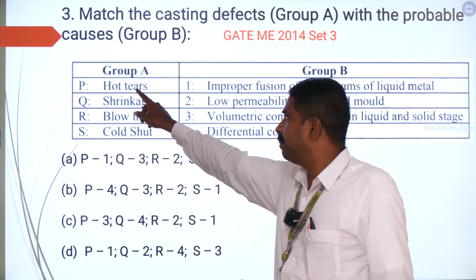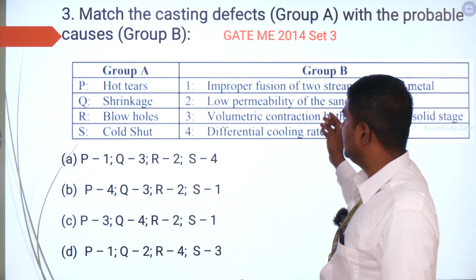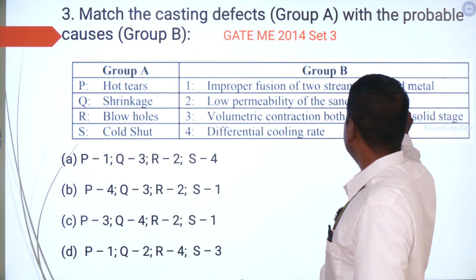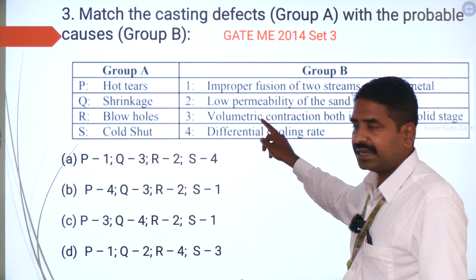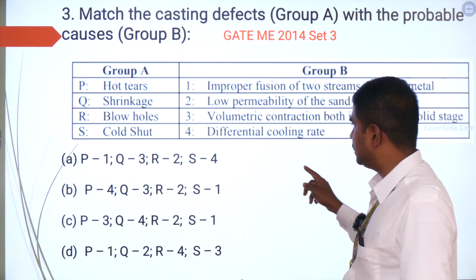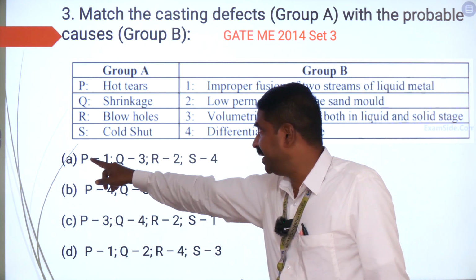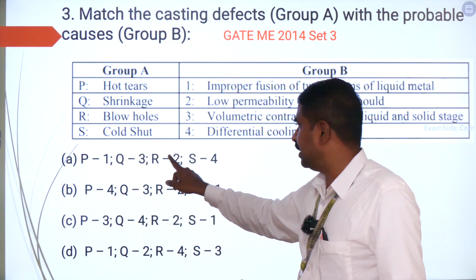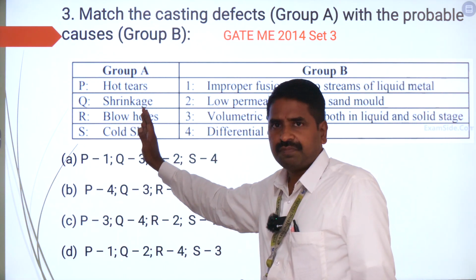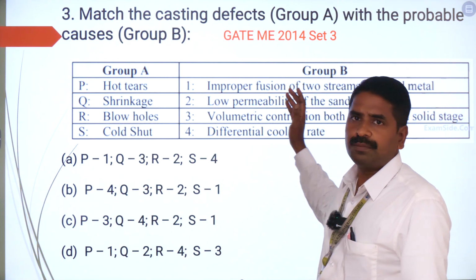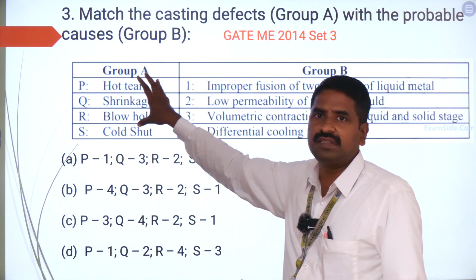Group A: hot tears, shrinkage, blowholes, cold shut. And group B, the reasons: 1, improper fusion of two streams of liquid metal; 2, low permeability of the sand mold; 3, volumetric contraction both in liquid and solid stage; and 4, differential cooling rate. The options are P for first one, then Q for 3, R for 2, S for 4, like this you are given 4 options. So group A, column 1, is the defects. Column 2 is the reasons. You have to match the defects with their proper reasons, the reason due to which the defect is taking place.